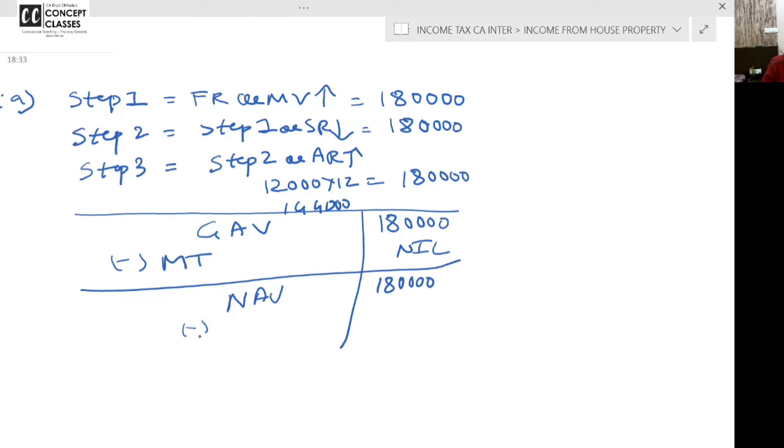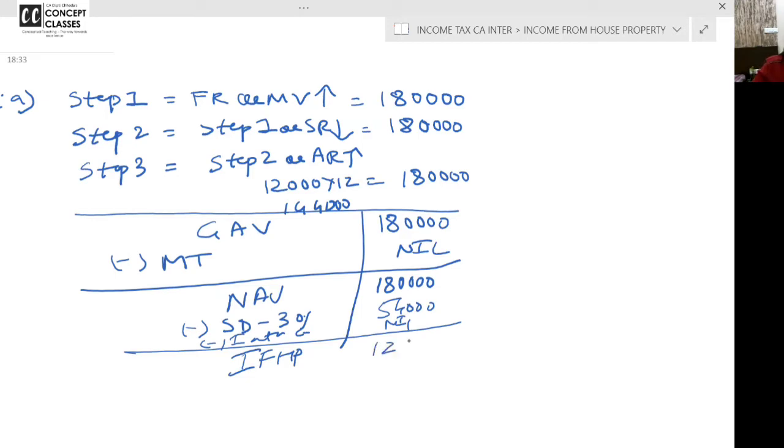1,80,000. And at least standard deduction you have to give 30%. So 1,80,000 into 30%, 54,000. Then you have interest on loan, just keep it nil. Interest on loan is not there. So what is the income from house property? 1,26,000.